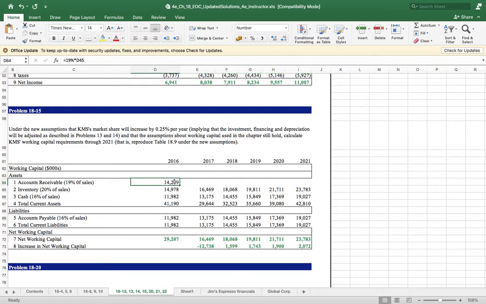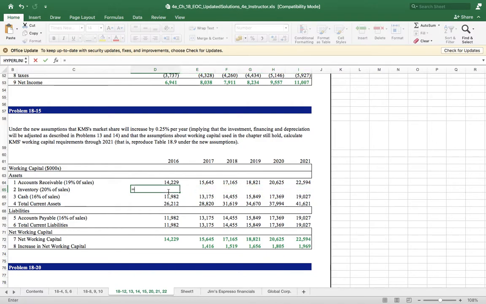And once you do that, inventory is equal to 20% of the sales.